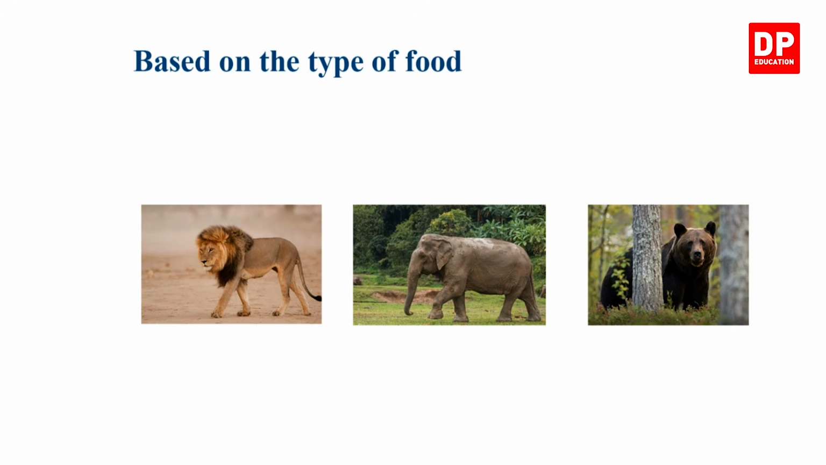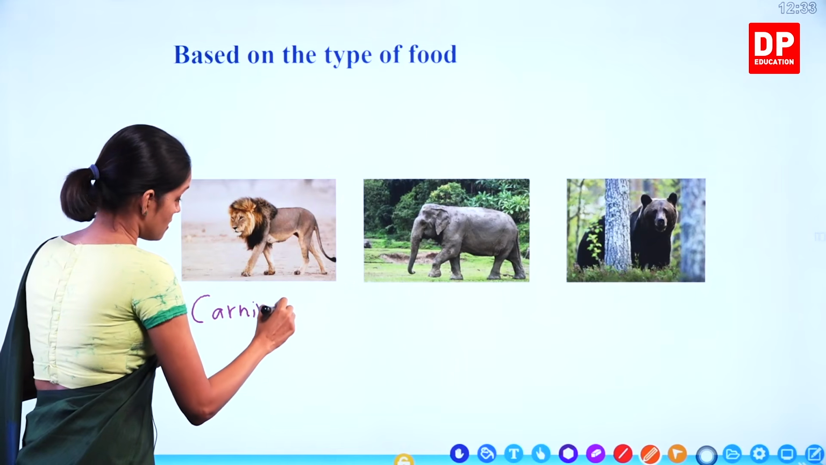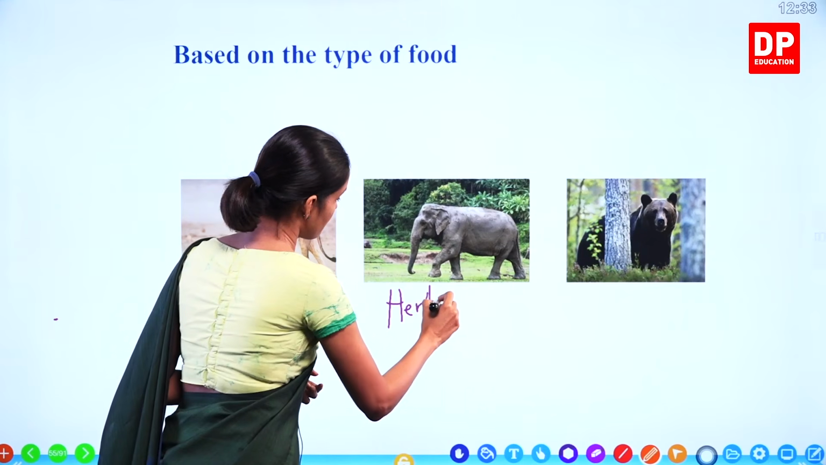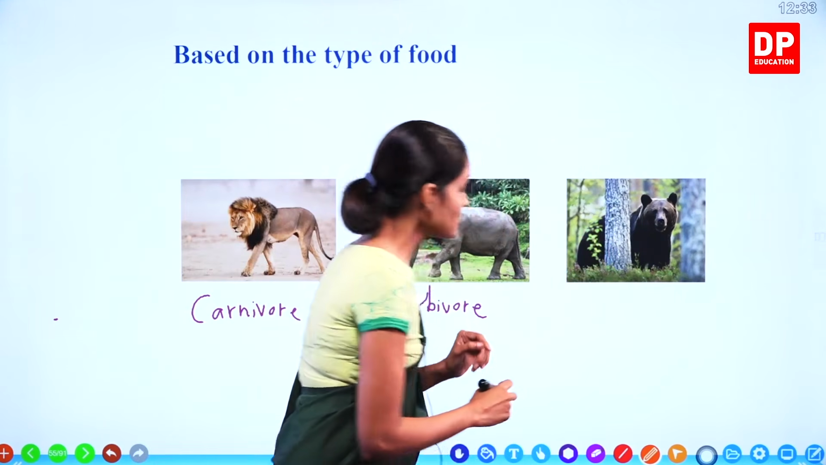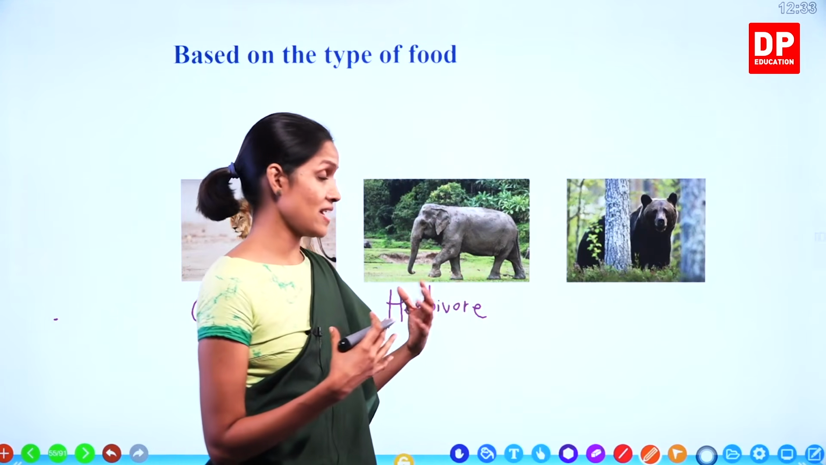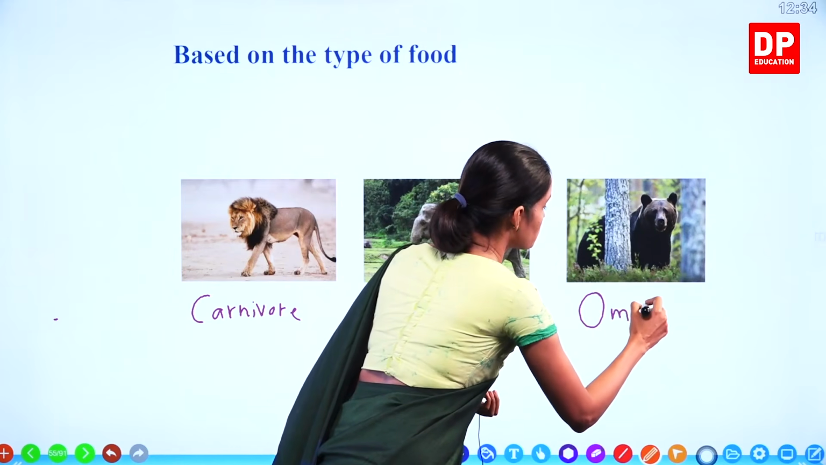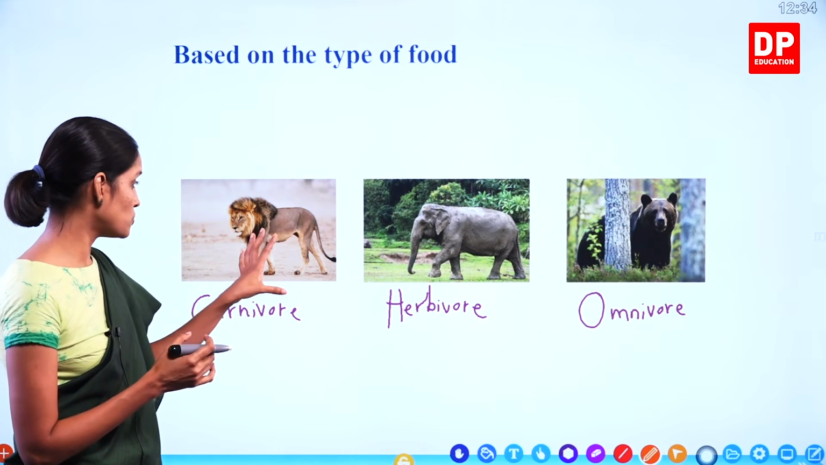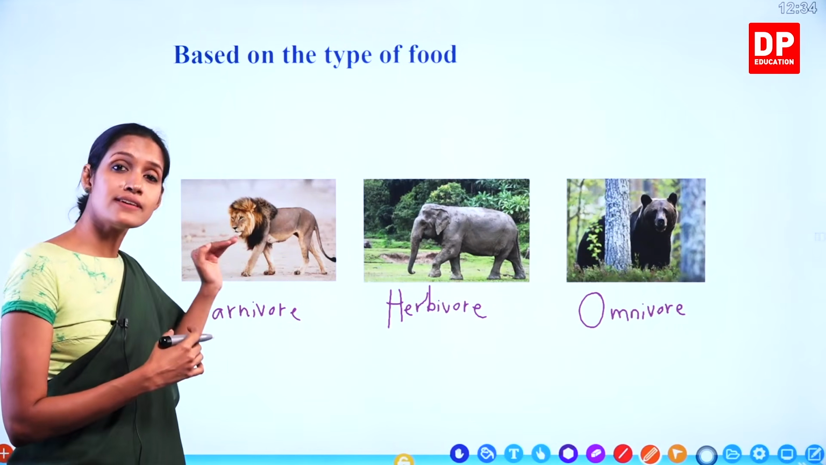What does this eat? It eats meat, therefore it is known as a carnivore. And the elephant is a herbivore. It depends on plants. And what about the bear? It's an omnivore. It eats meat as well as plant food items like honey. Therefore, this is an omnivore. Right, children? So based on the type of food they eat, they have different other characteristics. I told you this one has to eat meat and catch prey, therefore it has strong legs to run fast.